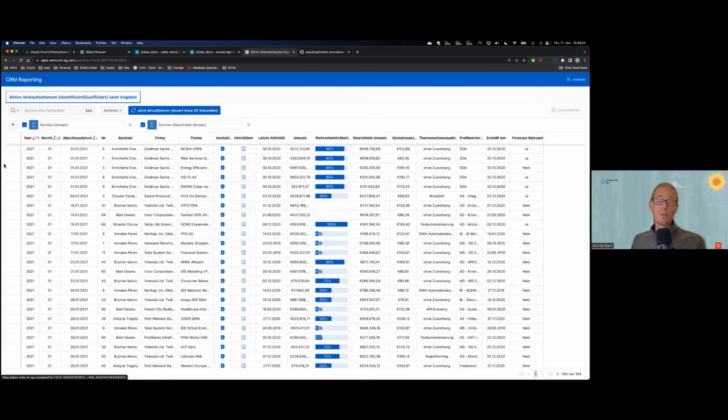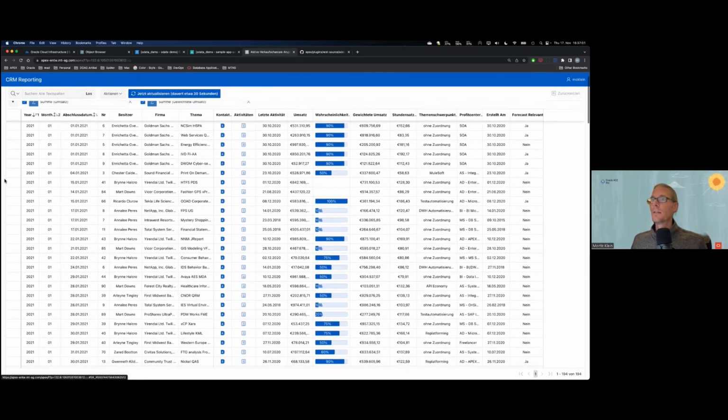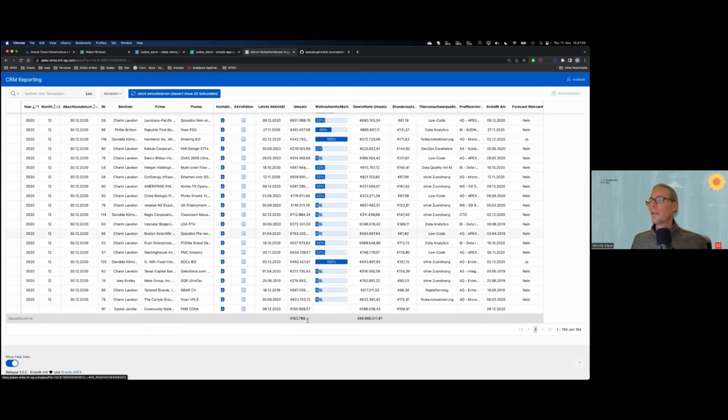You run it with two different reports. In here, we just combine them together. And easy things like, let me scroll down right now, sorry, let's go to the end, like the sums that you have down here, which are really easy to build in Apex. That's unfortunately something where you have to do a separate report in CRM.